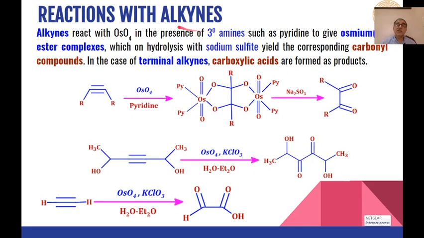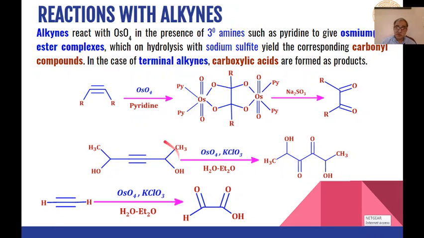Then last is oxidation of alkynes. Alkynes react with osmium tetroxide in presence of tertiary amines such as pyridine to give us these types of osmium(VI) ester complexes, and these osmium(VI) ester complexes on hydrolysis with sodium sulfide can be converted into these types of diketones as the product.